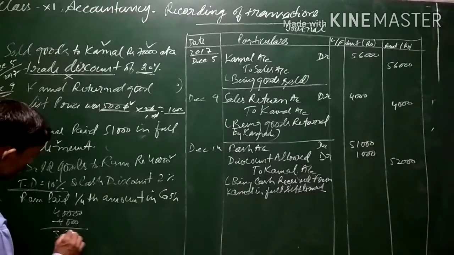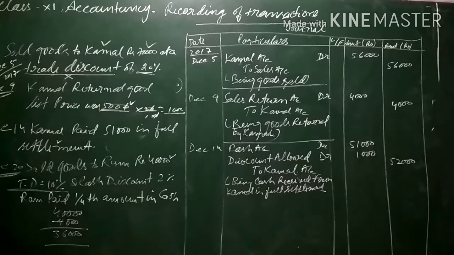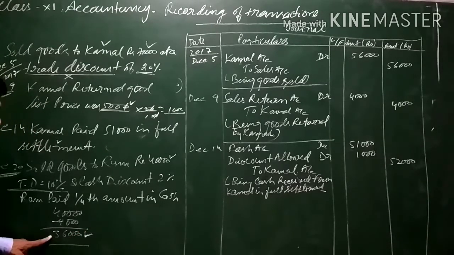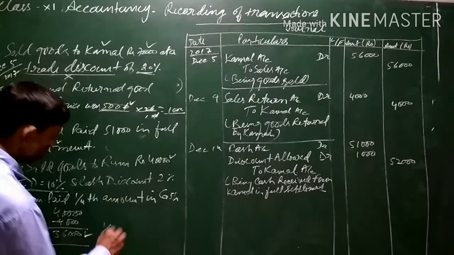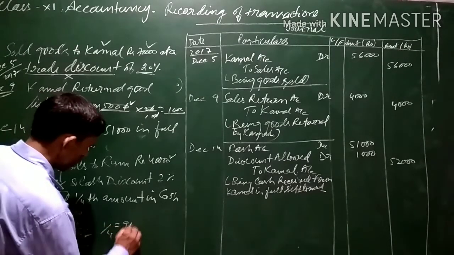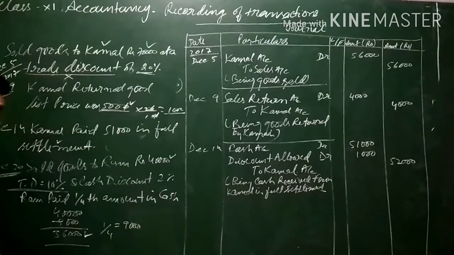So our sales will be equal to 36,000. It means 40,000 is the list price, that is, goods are sold for 40,000 and 10% trade discount is being provided. So our sale will originally be recorded at rupees 36,000 only. Out of this, 1/4 cash is being paid. 1/4 of 36,000 will come to 9,000.